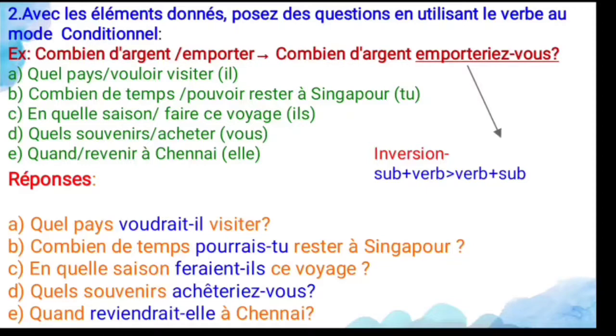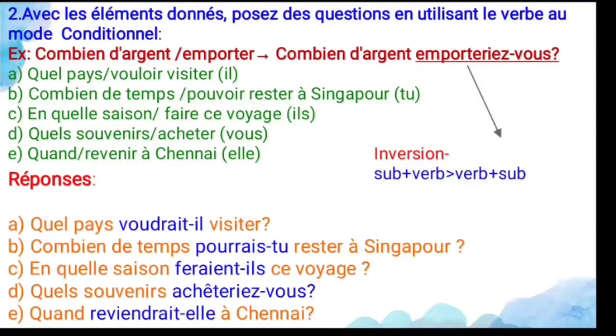For that regular verb plus endings, you have to make a question. So you have to use the subject vous, you. So infinitive verb plus endings for vous, IEZ. So: emporteriez-vous? You have to use the inversion method. Inversion method means what? Verb before subject.